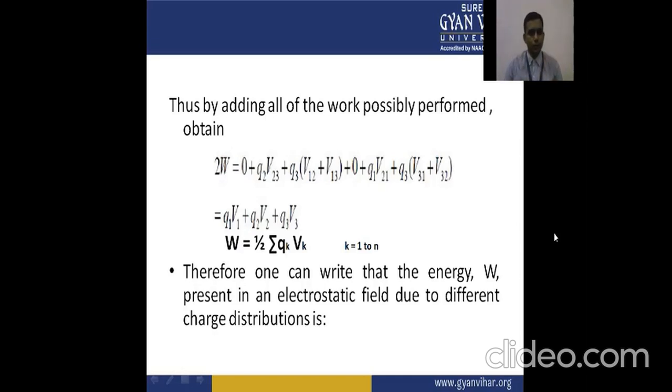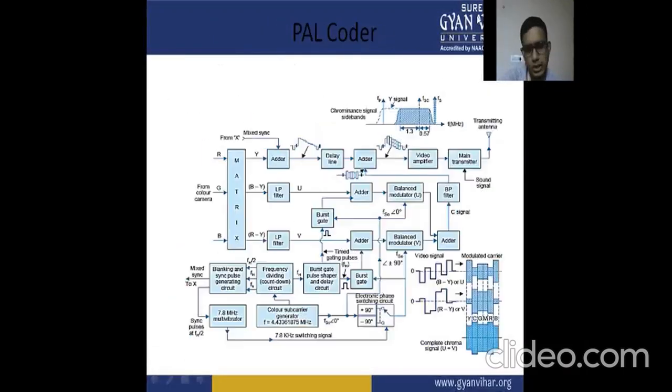So W is equal to 1 upon 2, the summation with K varying from 1 to N of QK VK. So work done is the same as the summation of the product of charge and electric field intensity. So work done depends on electric field intensity. Therefore, one can write the energy W present in an electrostatic field.